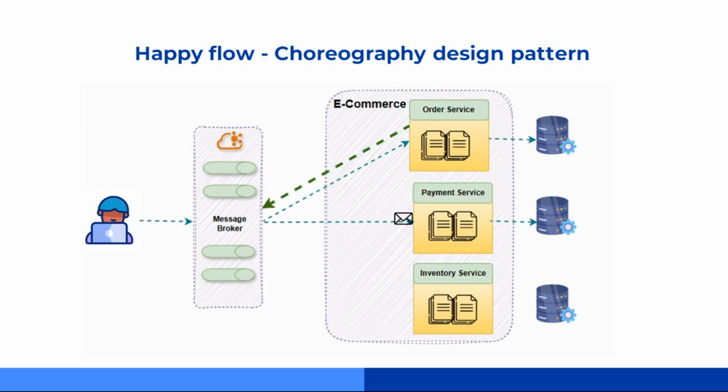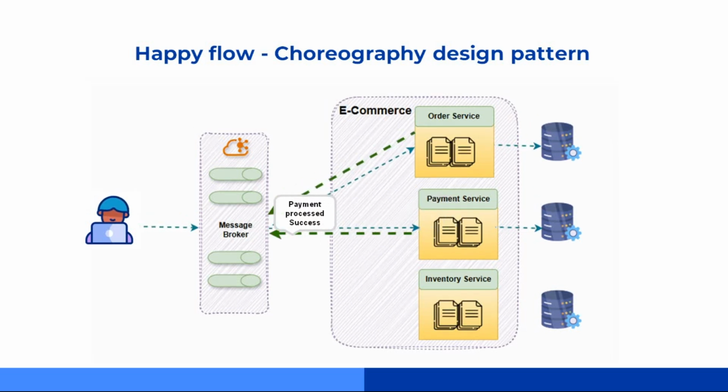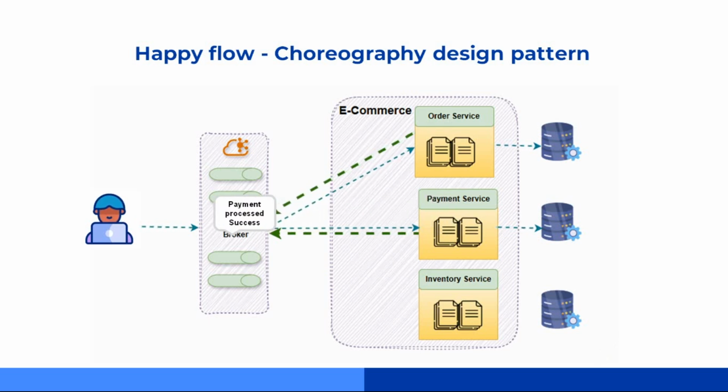After that, the choreography publishes an event to the order service. The order service creates the order in its own local database and then emits an order created success event. Next, once that event is out, the choreography sends it along to the payment service. The payment service processes the payment, updates its records in the database, and emits a payment successful event.